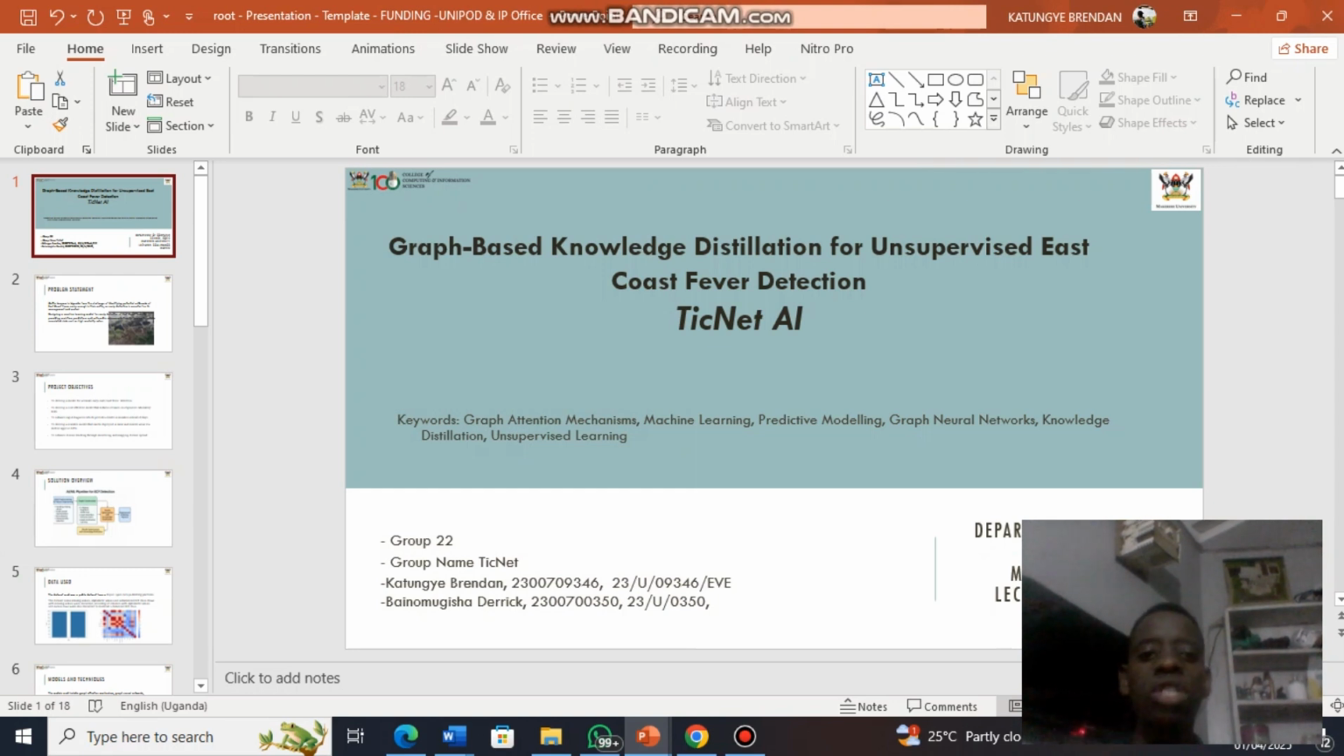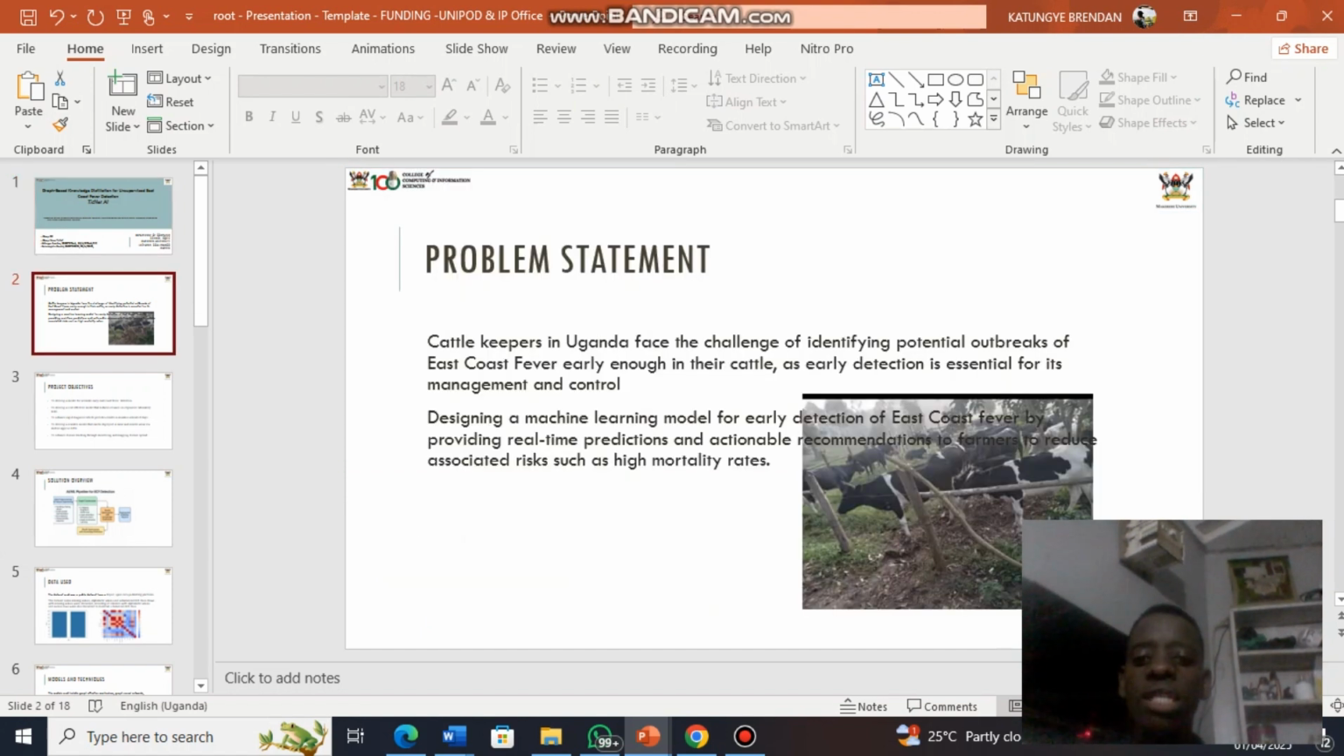Our title is graph-based knowledge distillation for unsupervised disease fever detection. The name we chose for our model is TickNet AI. These are the keywords. We are going to start with the problem statement that the cattle farmers in Uganda face